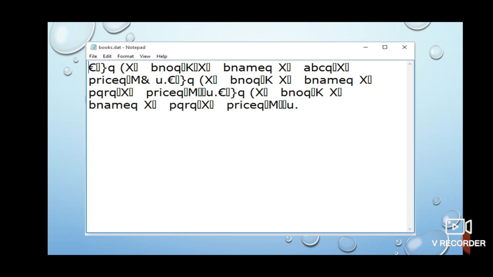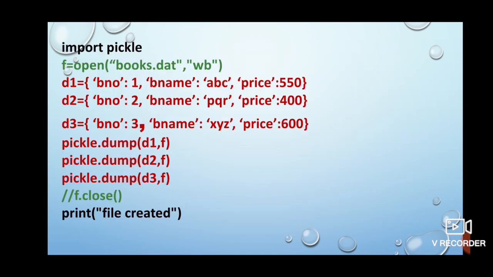But one thing more I want to tell you. Children, I told you that closing a file after finishing the processing is an important step. Now I'll make you understand why it is important. See, this is the same program that we discussed right now. After writing, I closed the file there. Okay. And this time what I have done, see, I have made f.close a comment. That means right now when I run this program, file will not be closed.